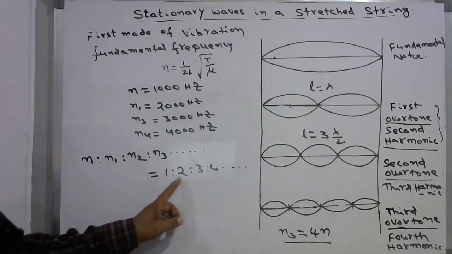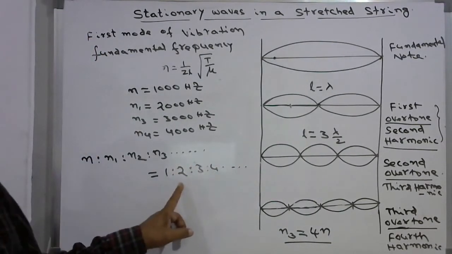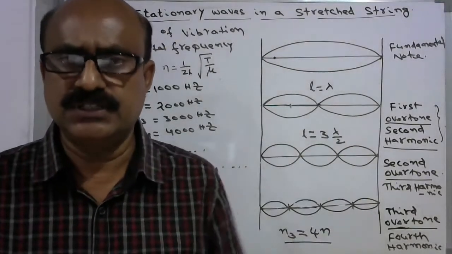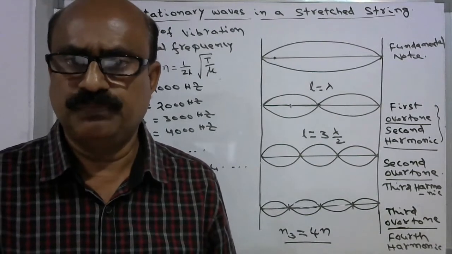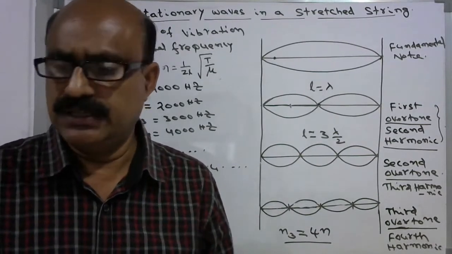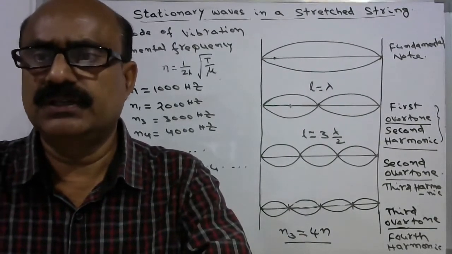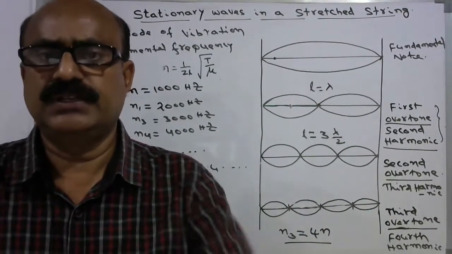So all integral multiples of the harmonics are available in case of a stretched string. So this is the relation for the fundamental frequency and all the overtones.